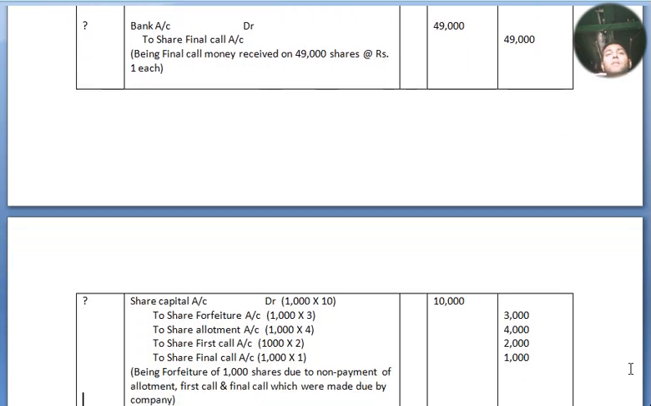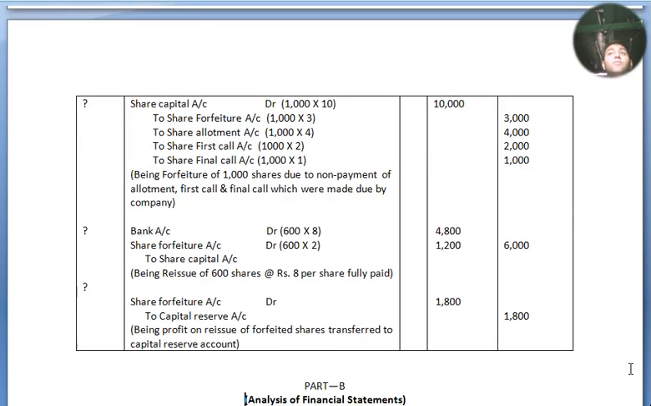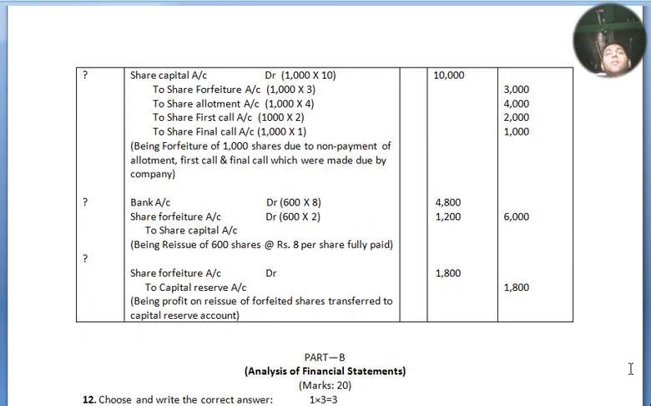Now we move to our next, share forfeiture entry. Share capital account debited, 1,000 shares into 10, that is 10,000. To share forfeiture account, 1,000 into 3, 3,000. To share allotment account, 1,000 into 4 equals 4,000. To share first call account, 1,000 into 2 equals 2,000. To share final call account, 1,000 into 1, 1,000, being forfeiture of 1,000 shares due to non-payment of allotment, first call and final call which were made due by the company.